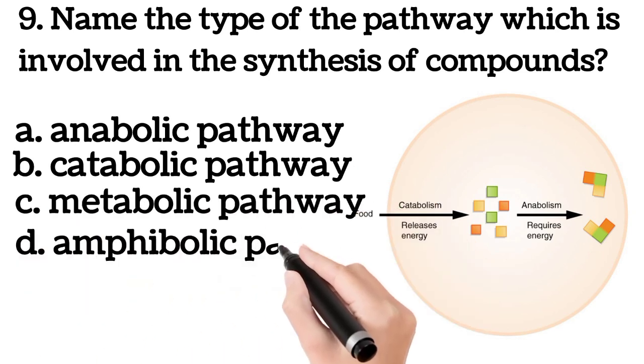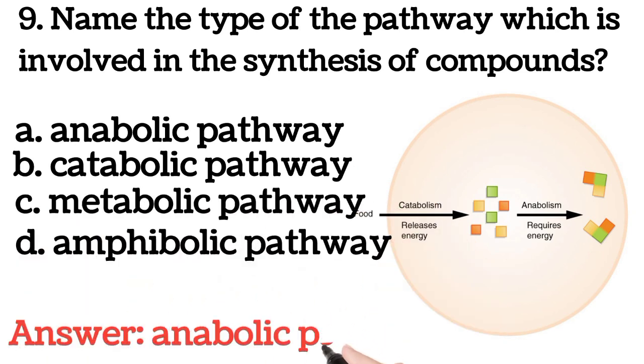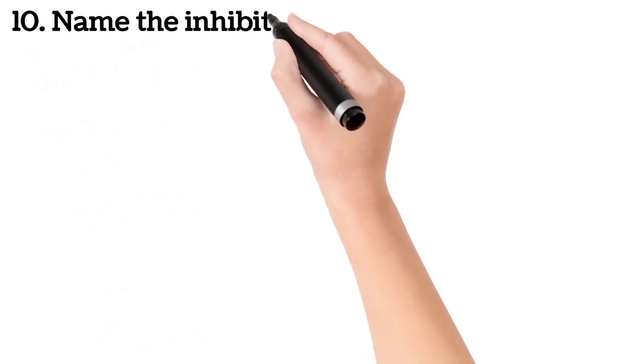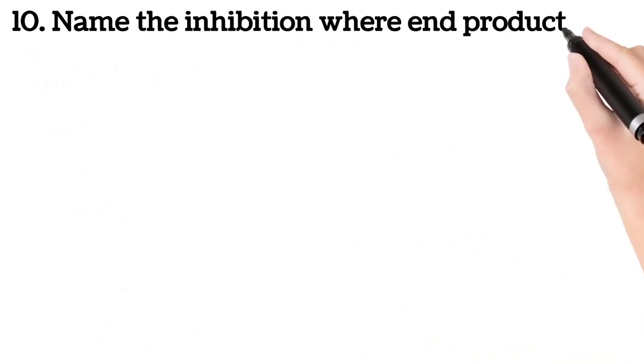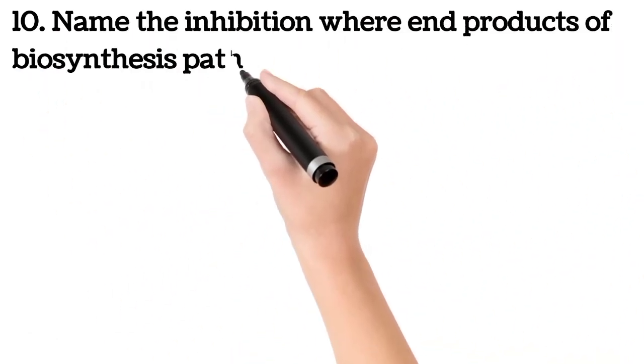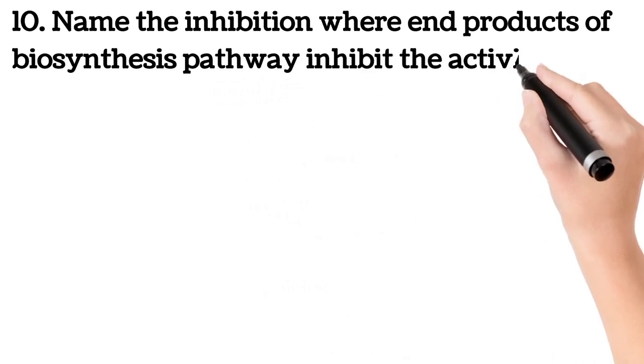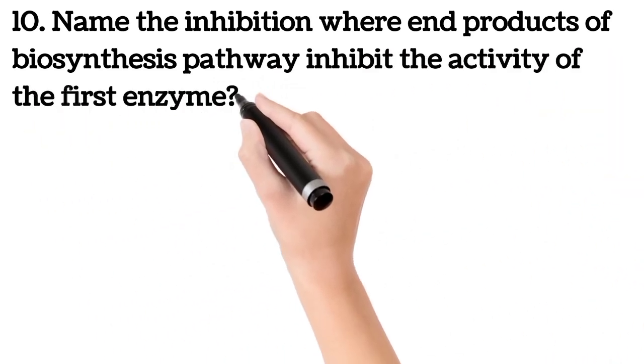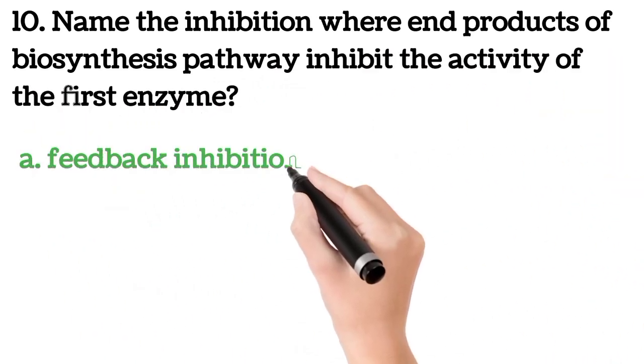9. Name the type of pathway which is involved in the synthesis of a compound. A. Anabolic pathway, B. Catabolic pathway, C. Metabolic pathway, and D. Amphibolic pathway. The answer is anabolic pathway. Anabolic pathway is a type of pathway that is involved in the synthesis of large macromolecules.